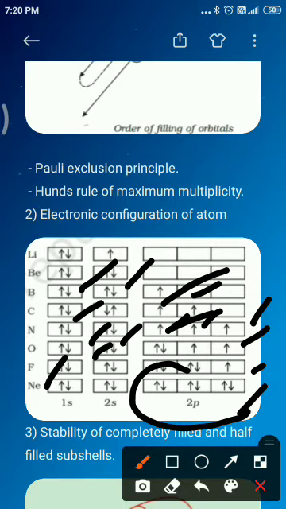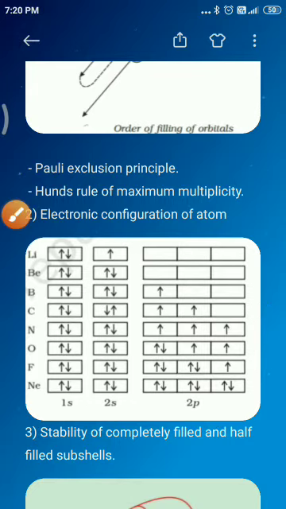Now see the electronic configuration of sodium: 1s2 2s2 2p6 3s1, and argon is 1s2 2s2 2p6 3s2 3p6.